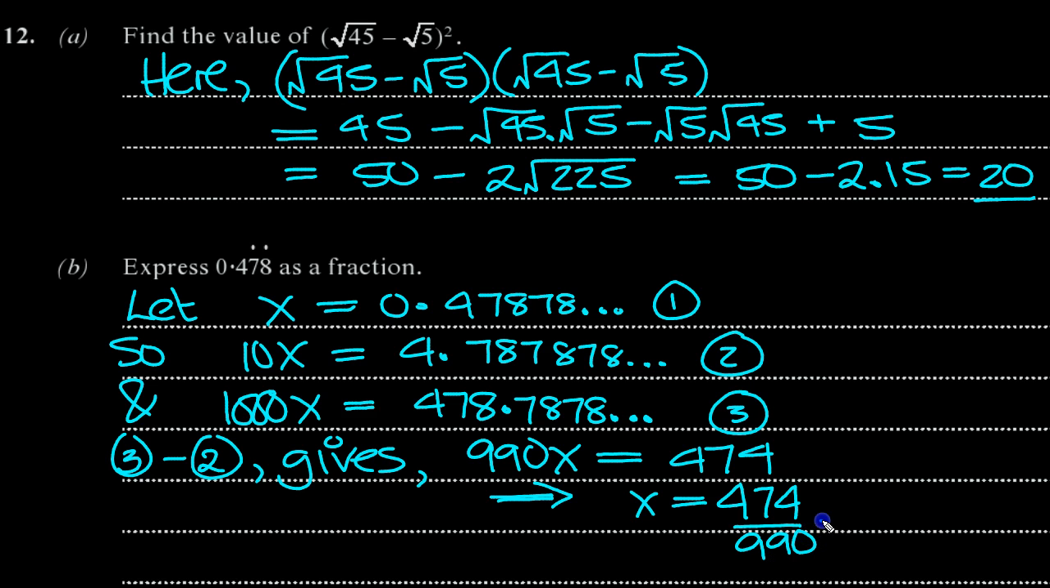And they're both even, so let's divide by 2. 237 over 495. If we want to simplify the fraction, or we could leave it as 474 over 990 if we wish, because it doesn't tell us to simplify.